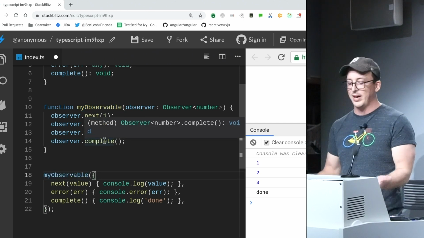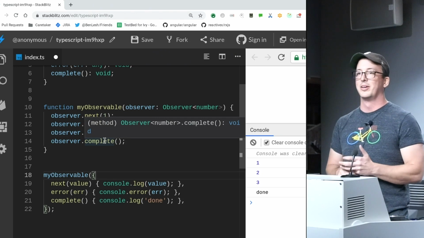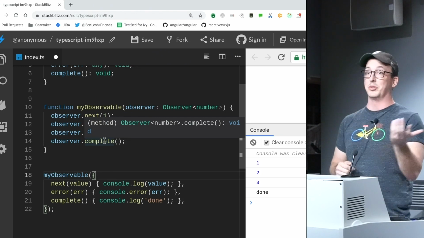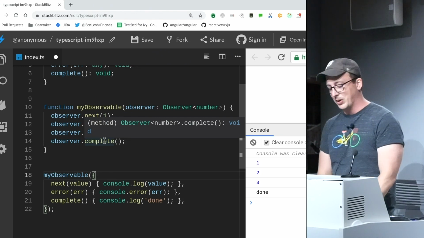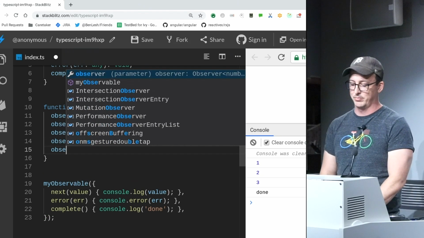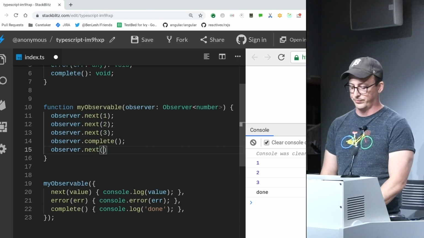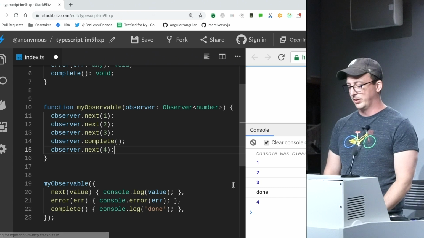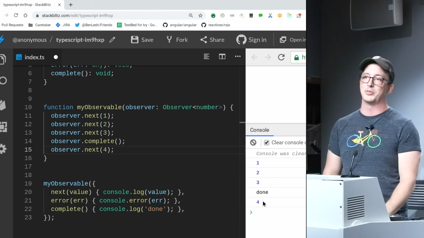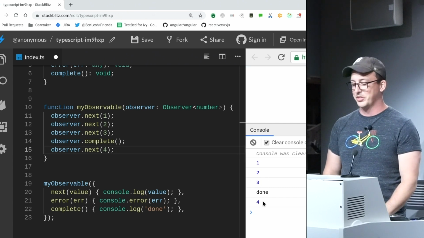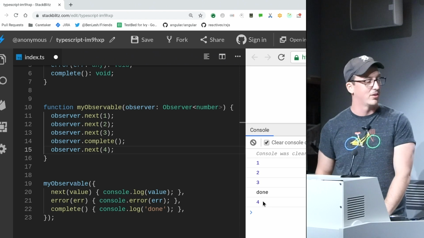This is simple. So why would I bother having a whole library around this if I could just build it with functions? Well, there's a few problems with this. For example, I could say observer next 4. And we're going to get 1, 2, 3, done, 4. Well, that wasn't really done. That was a dirty lie that it was done. It's not complete at all.